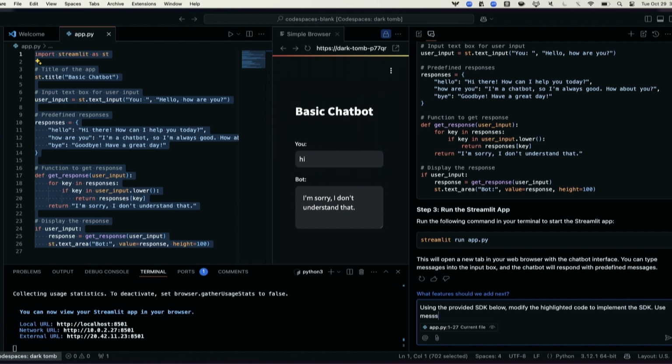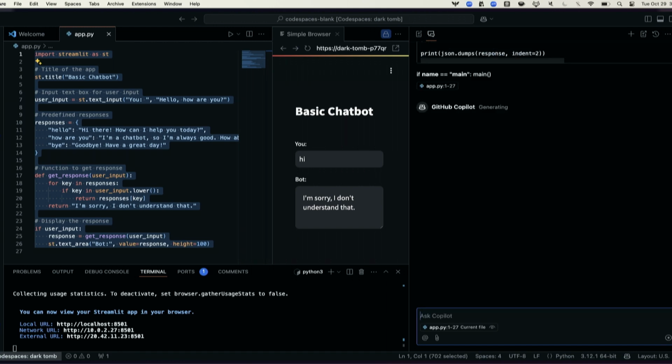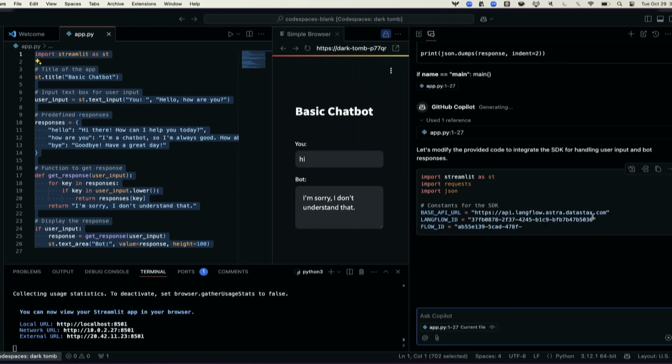Use messages for user input, and they're actually really good at doing that. And the response for the bot response. If LLMs are any good at anything, they're good at just totally handling misspellings like that. All right, let's see what it does.